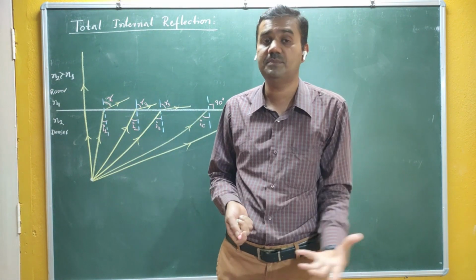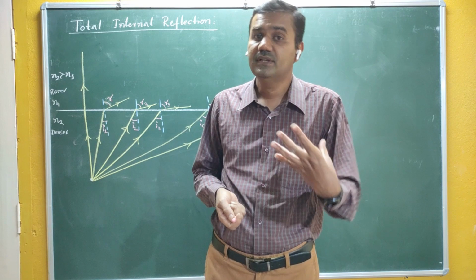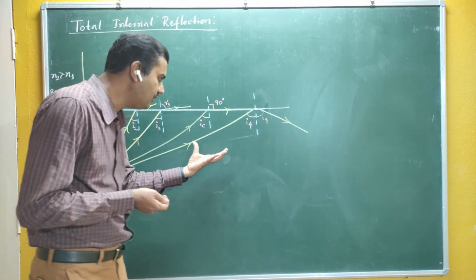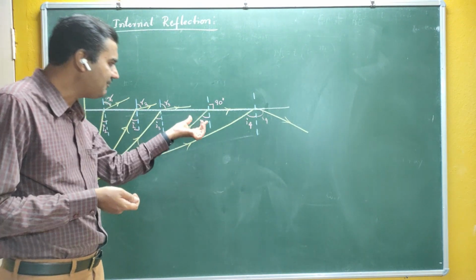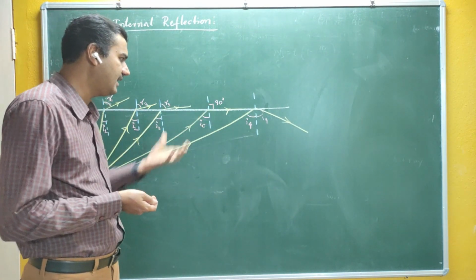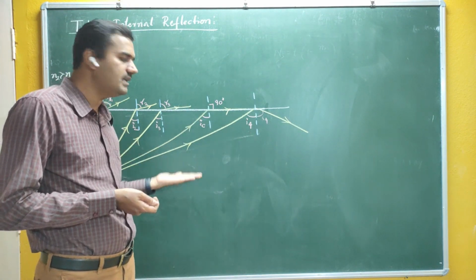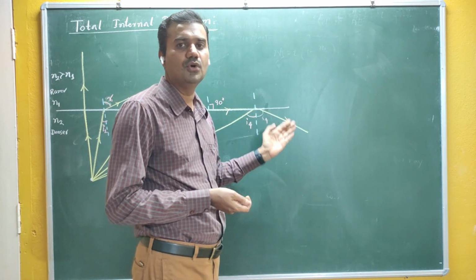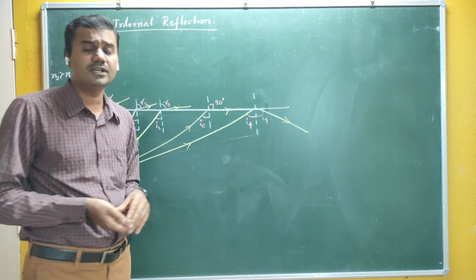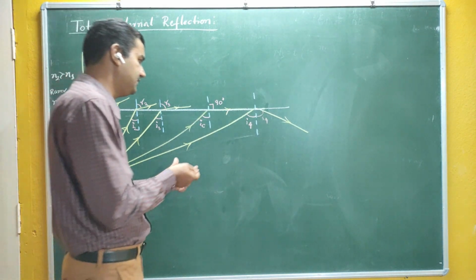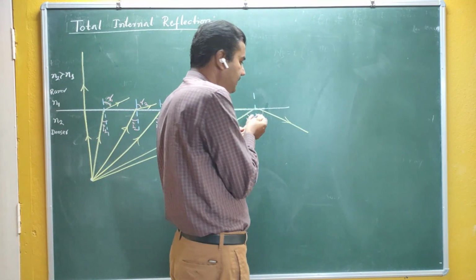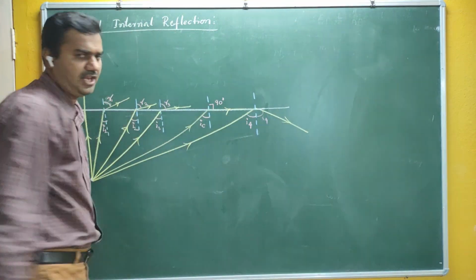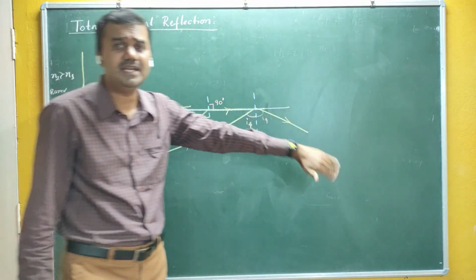If both mediums are transparent, then definitely refraction takes place. But this is a special case. Both mediums are transparent, but there is a fine angle, called the critical angle. If the angle of incidence is greater than the critical angle, instead of refraction, light undergoes reflection. And what type of reflection is it? 100% of the light that falls on this medium gets reflected. Therefore, it is called total reflection. And why is it called internal? See, it is in the same medium.